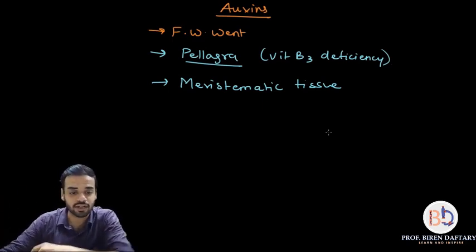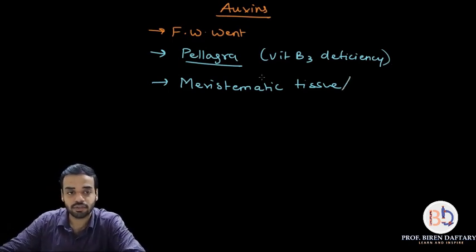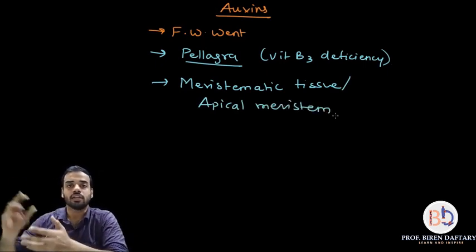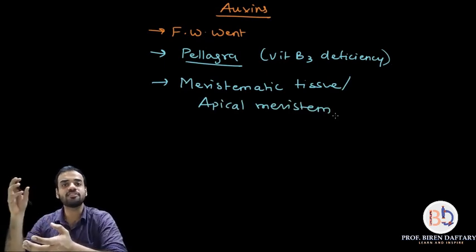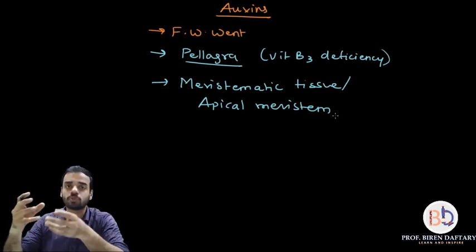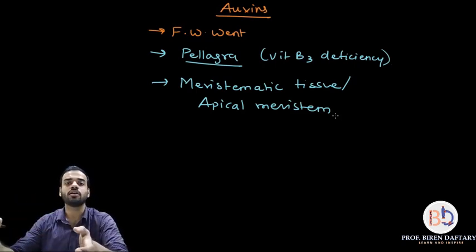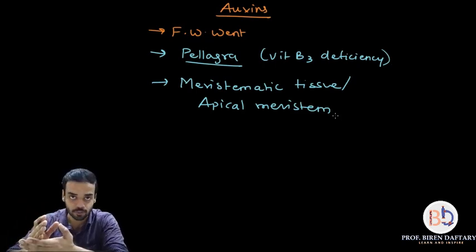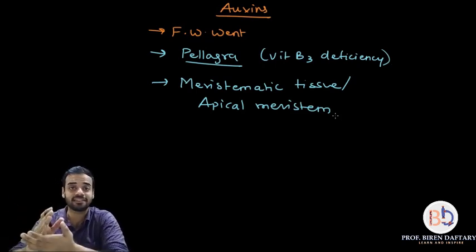Auxins are found there. So I will write down the second word over here: apical meristem. Now these auxins which are present in this meristematic tissue inside the plants are transported to all the other parts of the plant, and the transportation which is occurring is called polar transport, or it is also called basipetal transport.